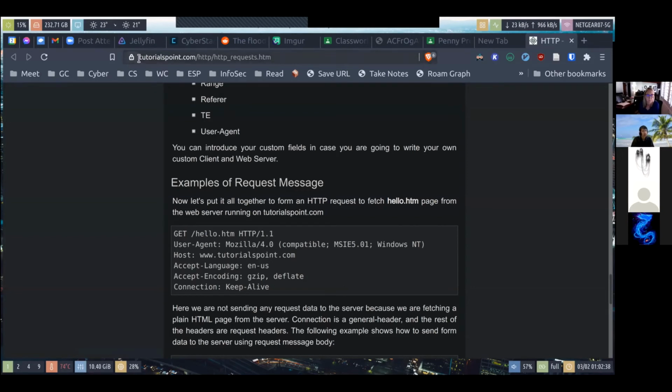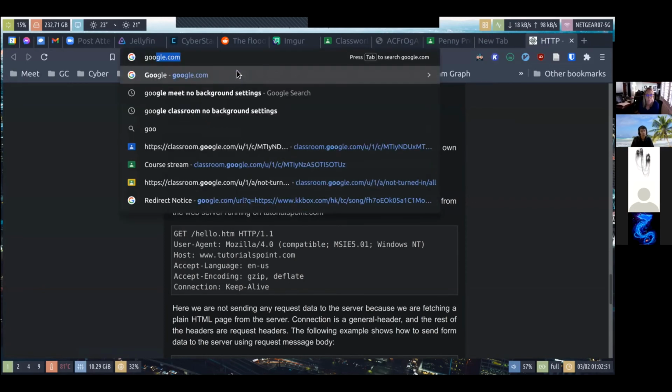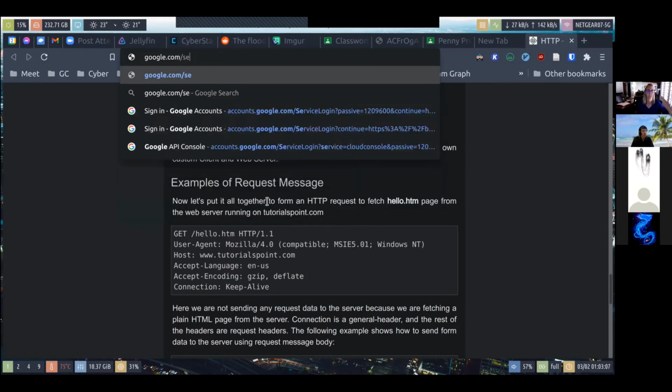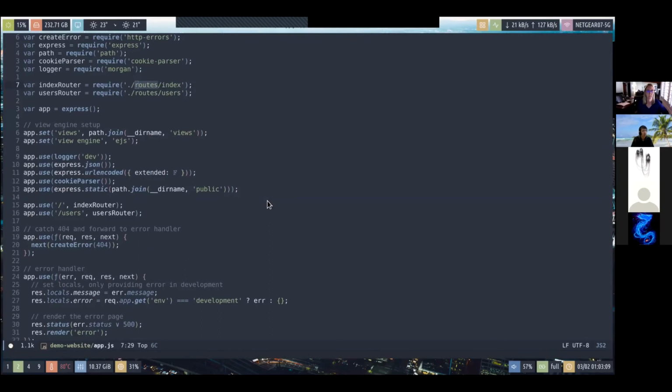For example, for the website tutorialspoint, you can have the root, HTTP, and maybe some other paths here. For Google, you can have the root, URL, and probably also search. Those are all the different routes you can have in a web server, and you can manage them separately in these routers.